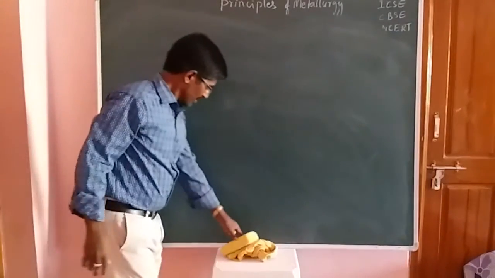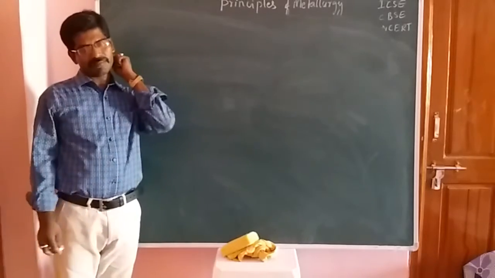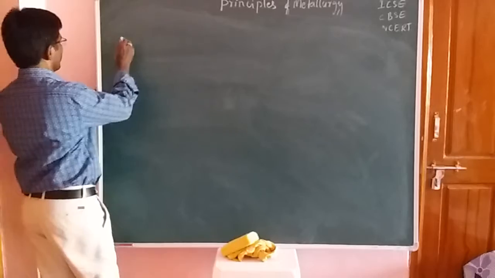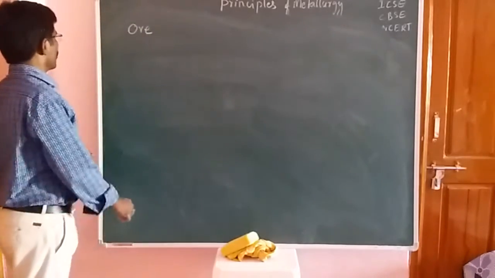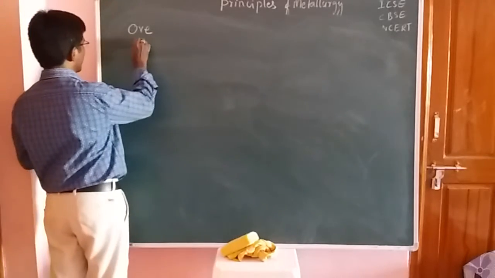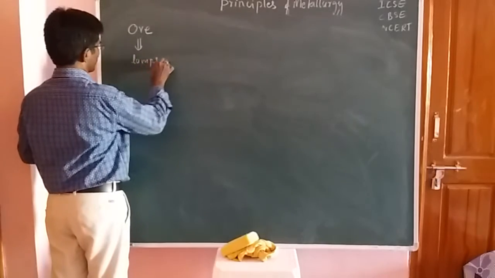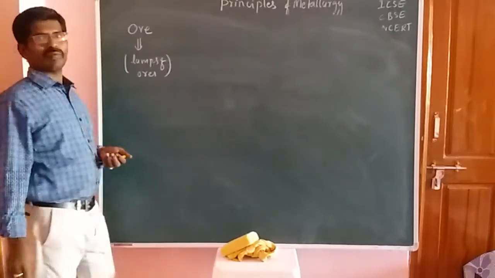Now here, metals are extracted by using the three important stages. First of all, we want to take the ore, students. Now first you should take this one, the ore. Ore means we want to take ore as lumps of ores. So these are some medium size ores, students.